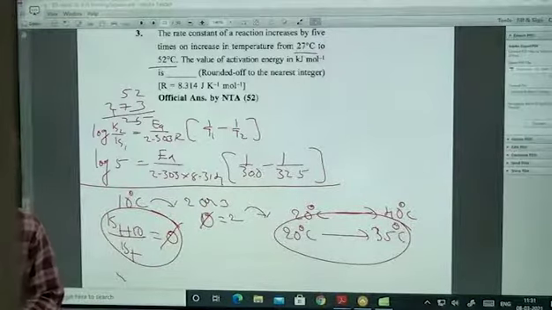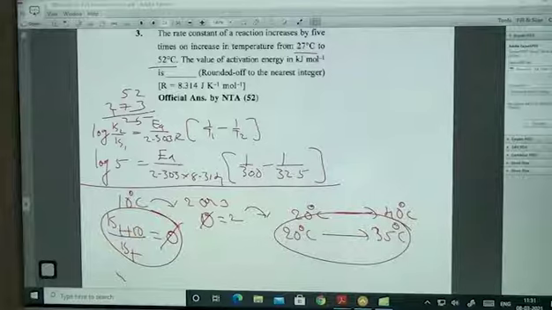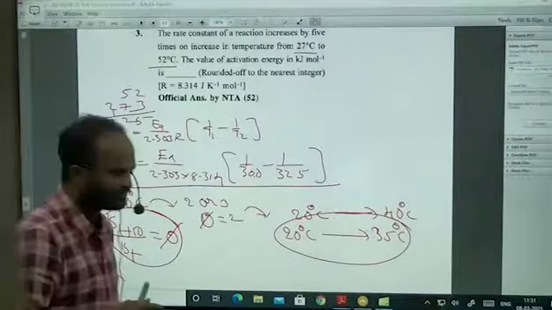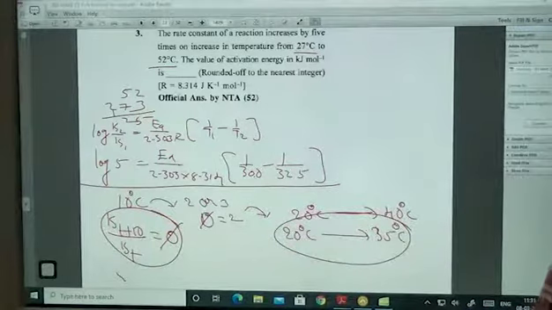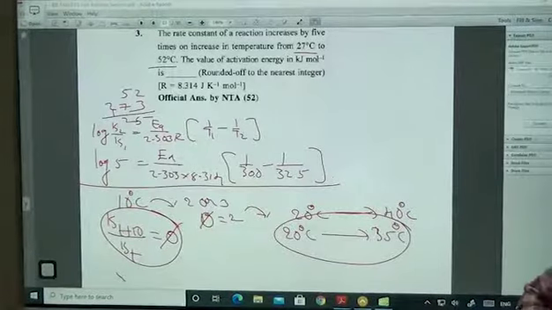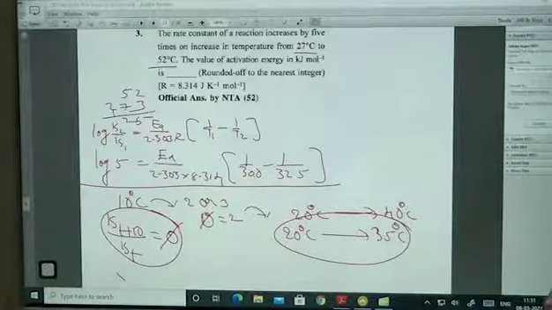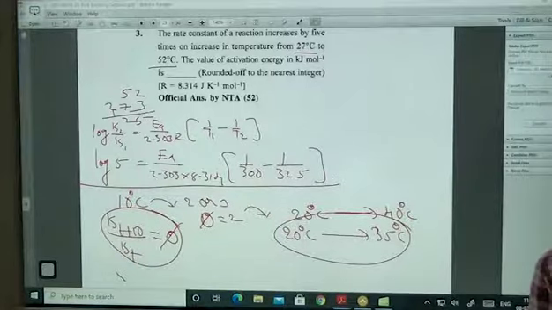What is your answer? You are increasing 15 degrees Celsius here. For every 10, 2. You cannot take 3. So you are more viable to mathematics, right? How can you calculate this? Have any idea to calculate this?